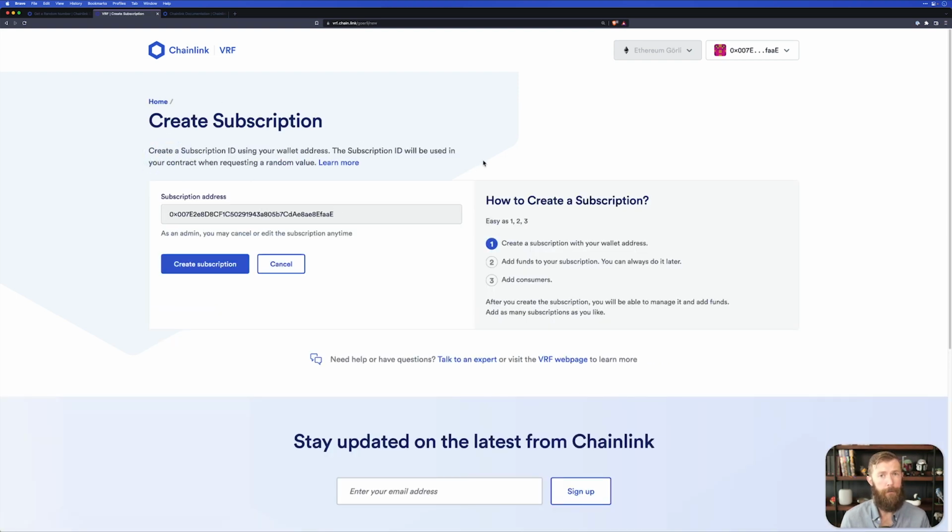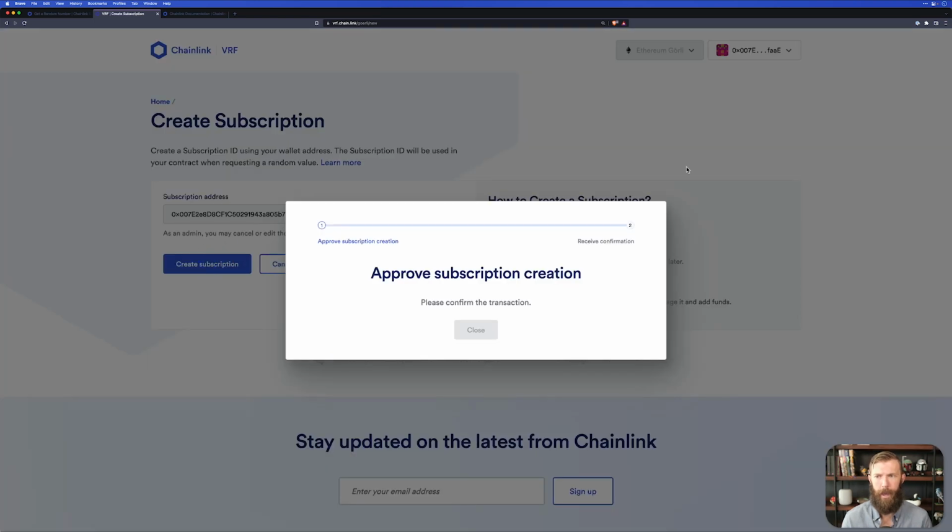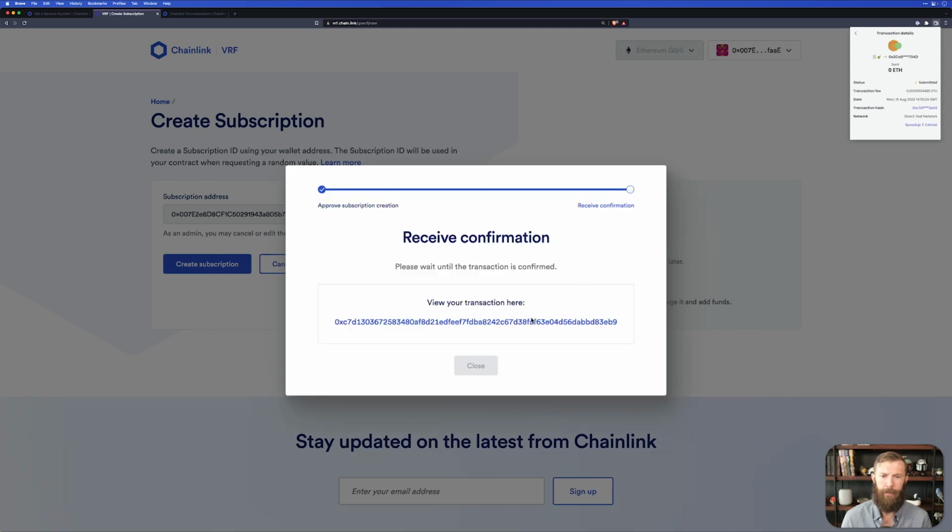It will autofill our address if we've connected our wallet. You may have been prompted to connect your wallet when you came to this page the first time. We'll create our subscription and we'll need to approve that subscription. Once that's approved and verified, then we can go and fund our subscription.